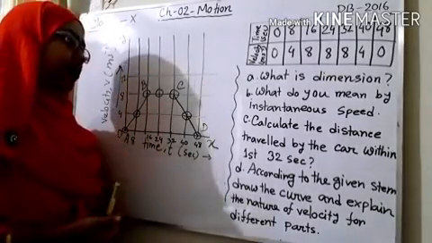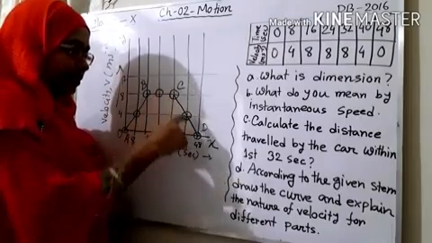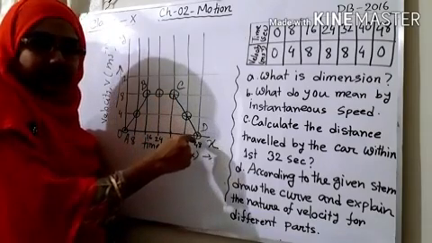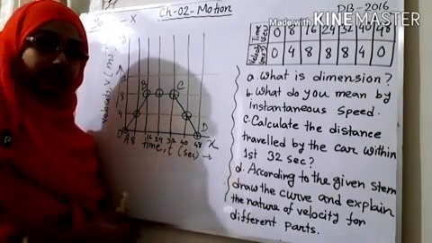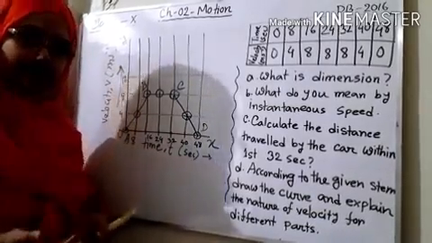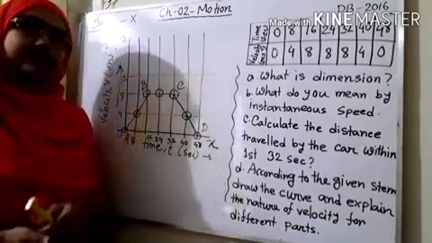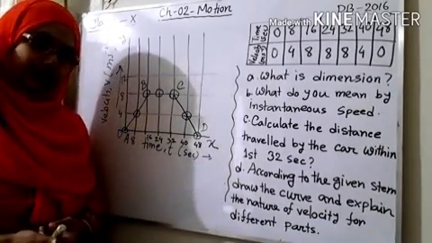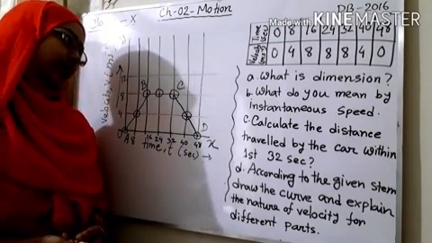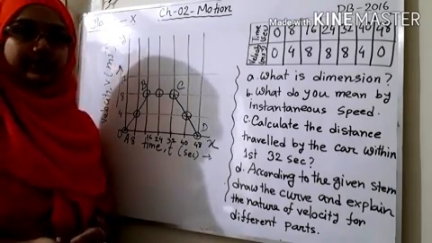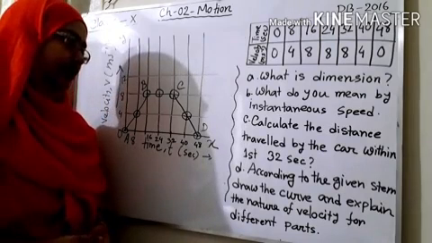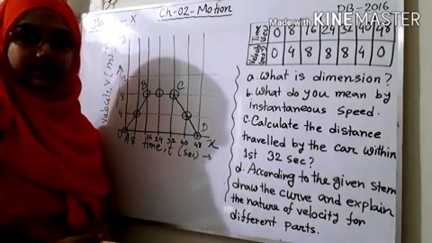Now let's have a look at the next part, which is CD. In the CD part, you can see that when the time is increased, the velocity is decreased. That means deceleration occurs in this portion. So we can say that in the AB part the velocity is increased and acceleration is there, and in the BC part the velocity is unchanged, that is uniform. That's why we do not find any acceleration in this part where the acceleration becomes 0. And in the CD part we can see that as the velocity decreased, we know that the rate of decrease of velocity is deceleration. So here the value of the acceleration becomes negative, that means it is deceleration.